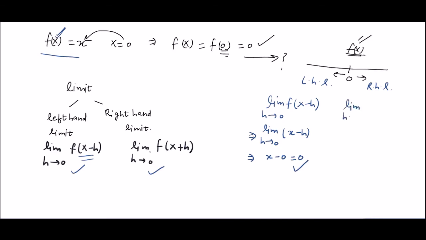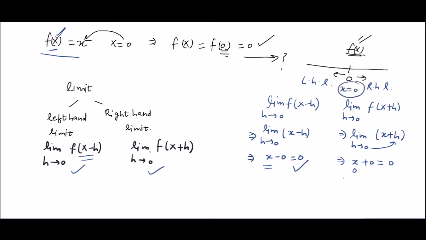Similarly, the right hand limit will be f of x plus h, which implies limit h tends to 0 of x plus h. Fine, it will be x plus h. This implies x plus 0 after substituting h equals 0, which will be equal to 0, because we are finding the limit at x equals 0.